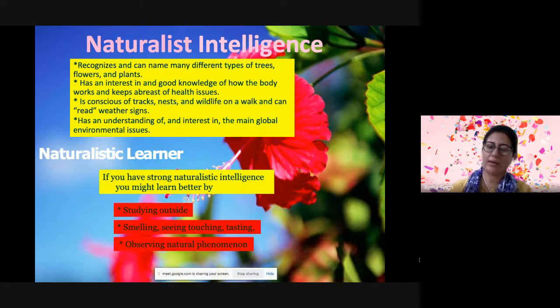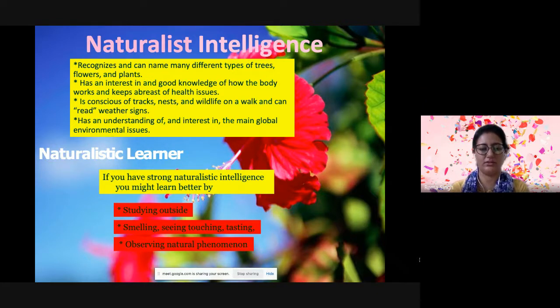They enjoy camping, going out in nature, they enjoy every activity which the environment gives. They like hiking, they like exploring, they want to travel more. They dislike learning unfamiliar topics that have no connection to nature. So they want all the things which are related to nature.